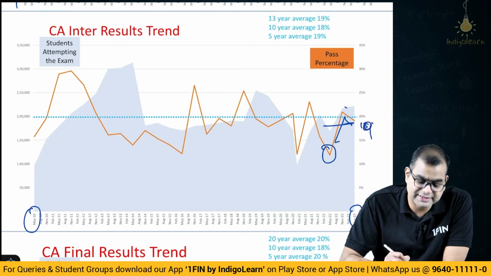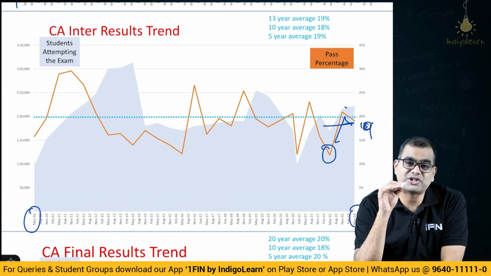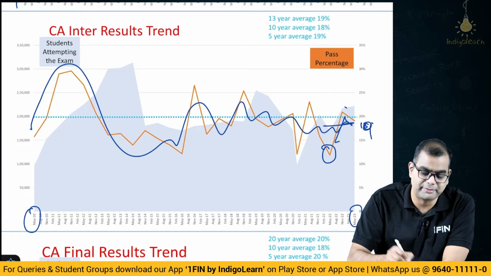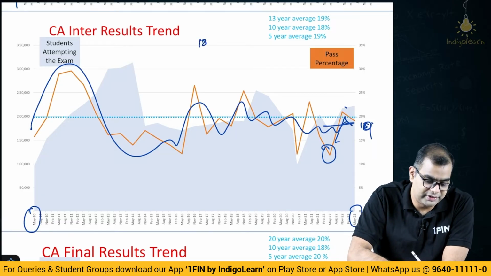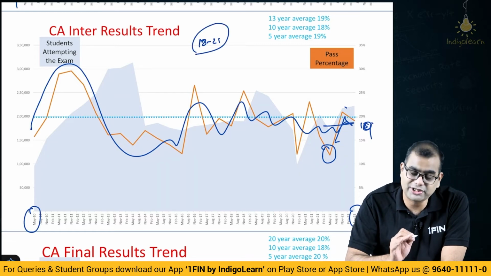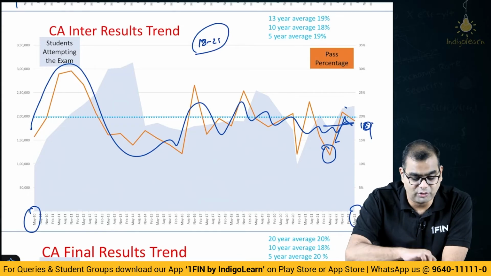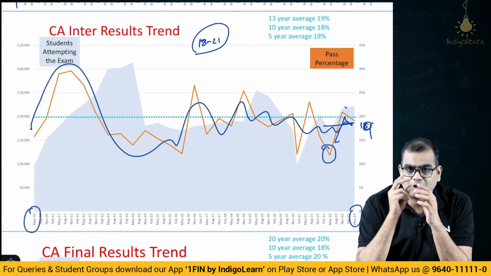Now, you see this number, I don't think it is going to substantially change. It has gone through multiple ups and downs, but it is very close to the mean. I think this will remain very close to the mean, probably between 18 to 21% going forward. It will not change substantially. It will be in this range for the next 3 to 5 years. Again, what is the reason why I am saying this? Two reasons.